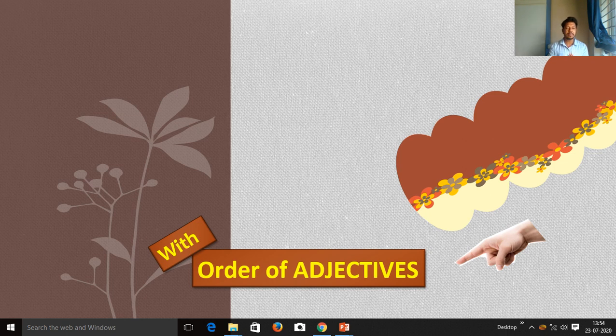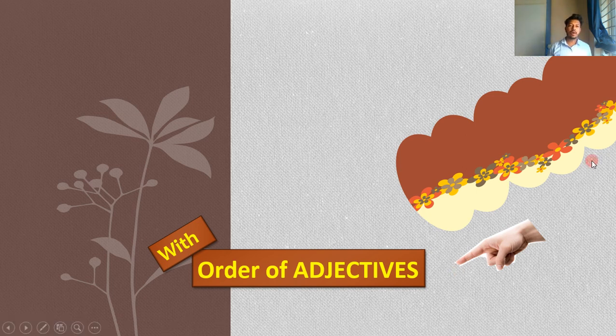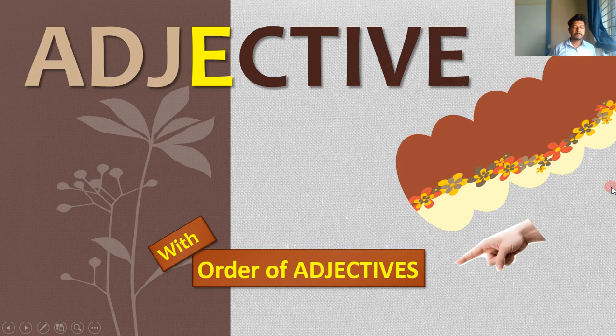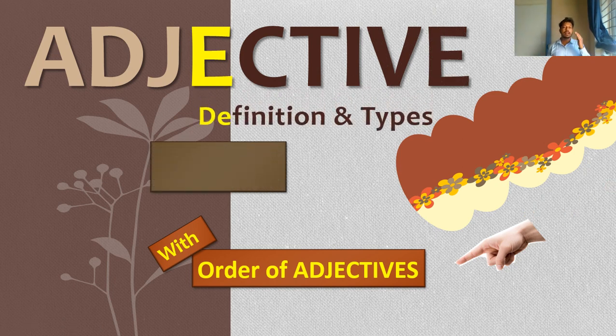It is the second part of that very chapter, and the name of the chapter is adjective. It is from your book Tune into Grammar. It is the third chapter, for class 7 students.